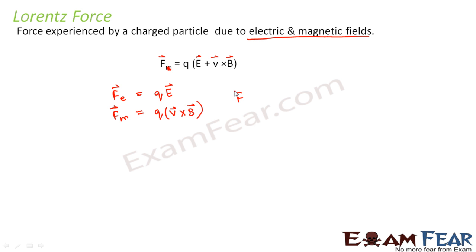So therefore, the total force, that is the Lorentz force, will be equal to the force due to electric field plus the force due to magnetic field, right? So this force F is known as the Lorentz force.